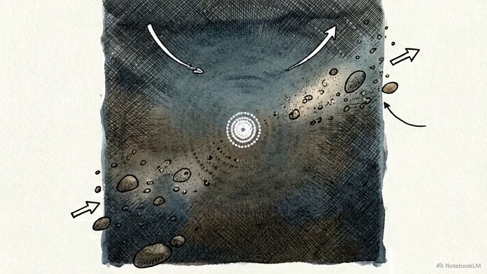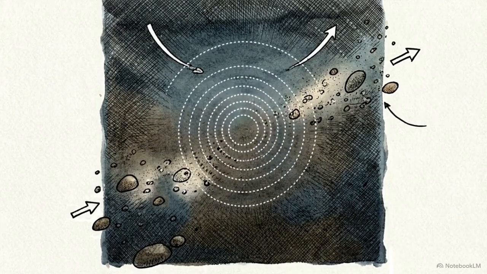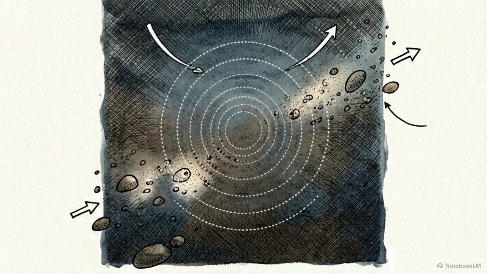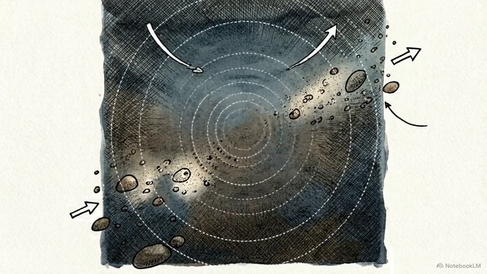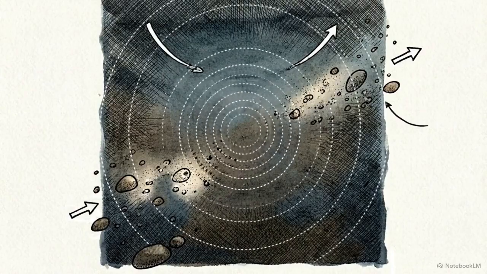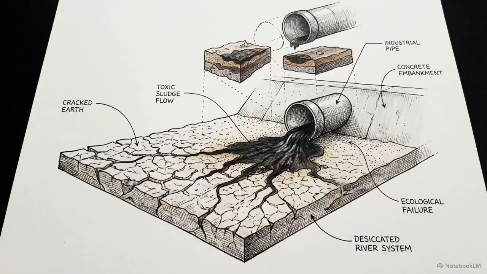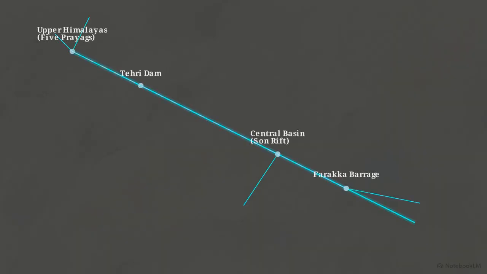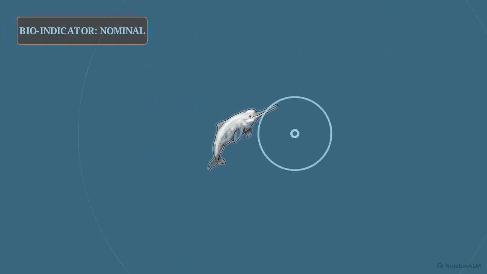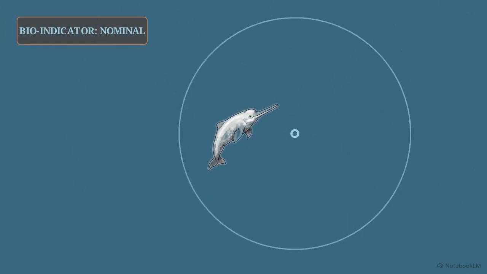This makes the dolphin a critical bioindicator, a living, organic diagnostic tool for the entire river. Its presence confirms a healthy, functioning ecosystem, while its disappearance serves as an immediate signal that the river is failing. This entire system, from tectonic shifts to massive engineering, operates as a single integrated machine. In this 2,500-kilometer circuit, the survival of one blind dolphin serves as the ultimate bioindicator for the health of the water.